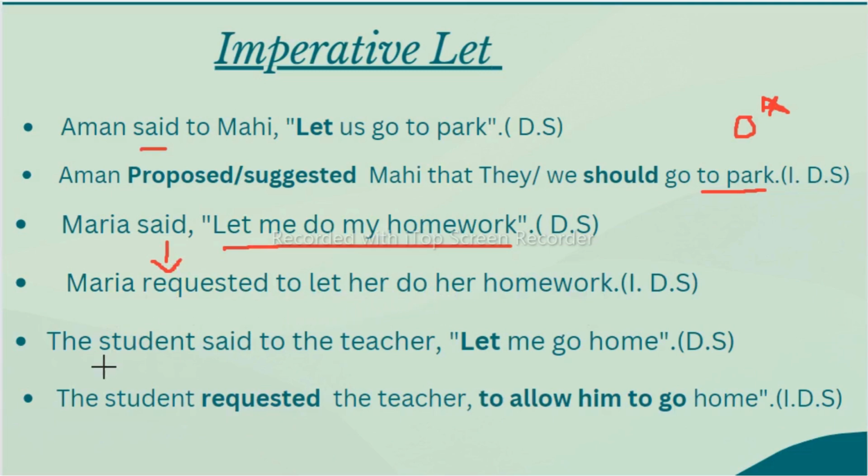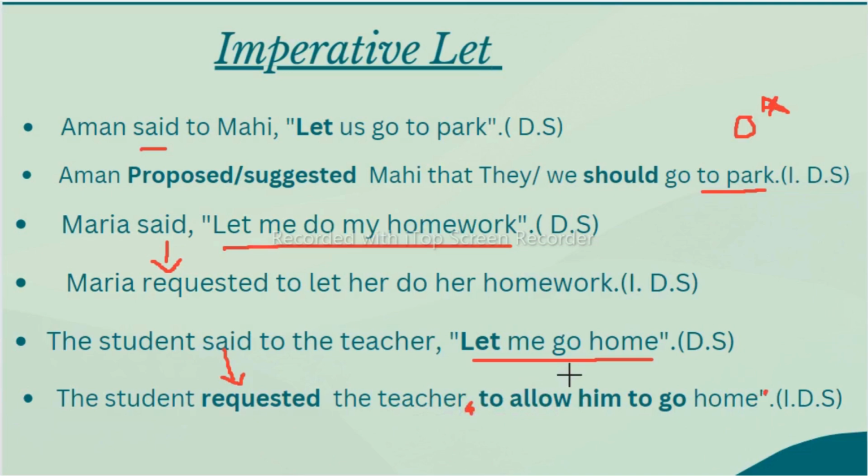Next, the student said to the teacher, "Let me go home." Again, this is a request, let me go home. So the student requested, this said is replaced with requested. The student requested the teacher to allow him to go home. No need of a comma here. Remove these inverted commas also.